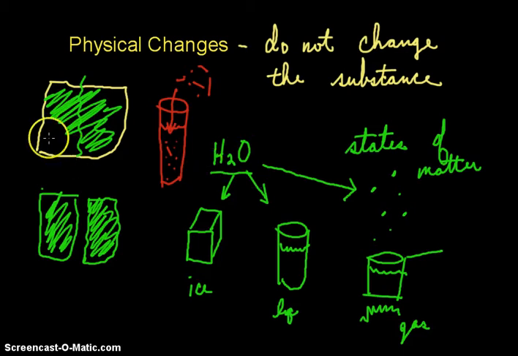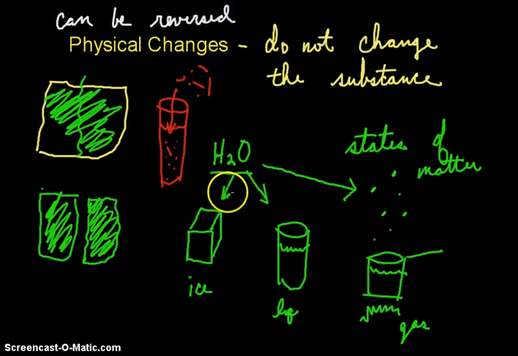And another thing that we should remember about physical changes is that they usually, not all the time, but can generally be fairly easily reversed.